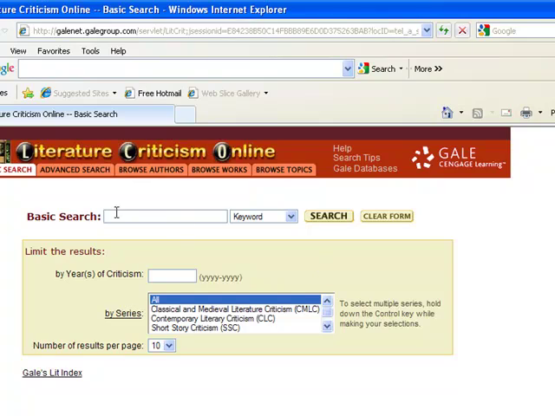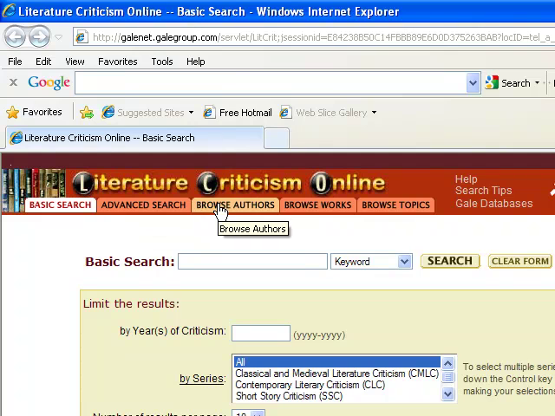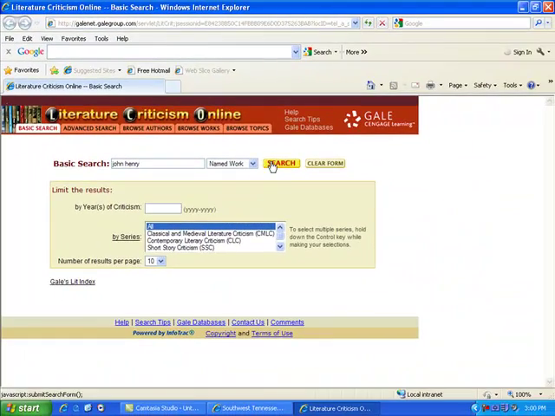So we can either perform a basic search, advanced search, we can browse by author, we can browse by work, or we can browse by topic. So let's start off by doing a basic search. And I want to change my index to named work. And if I was trying to find information on John Henry, I would simply type that in and press search.